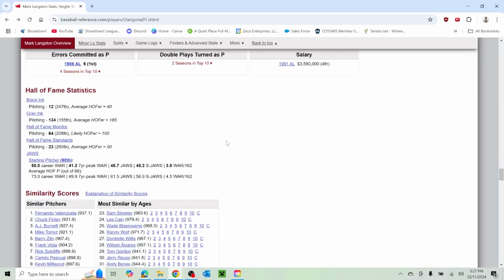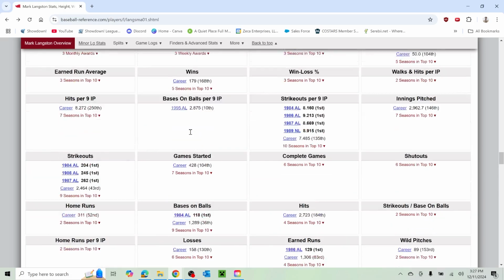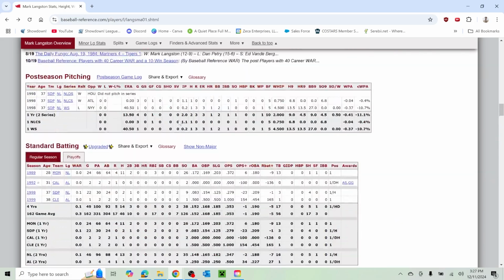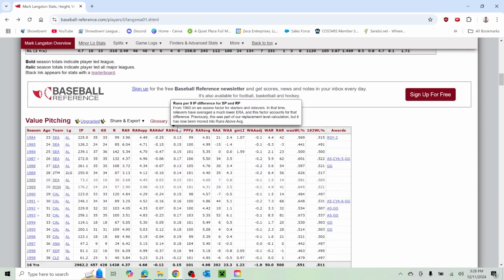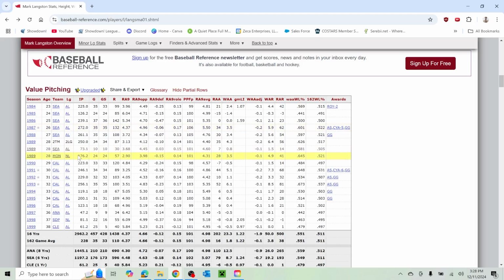Yeah, that Mark Langston trade was not great. And then if you look, let's see what his numbers were after leaving Seattle. Oh, that's right. He didn't even stay there. That's so funny. The Expos traded away Randy Johnson for half a season. It was a little more than half a season of Mark Langston.